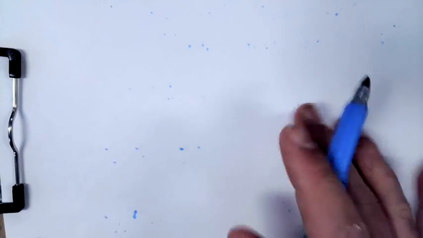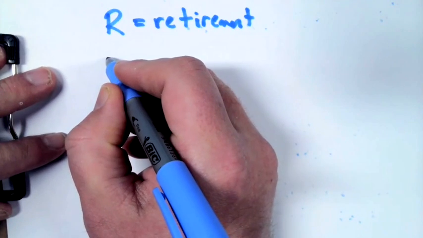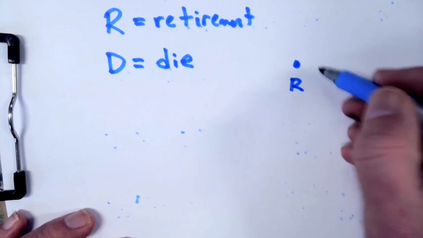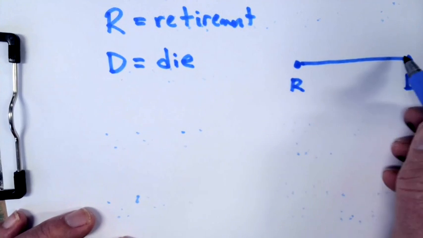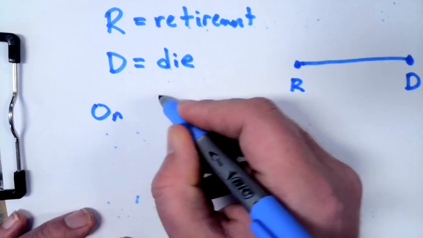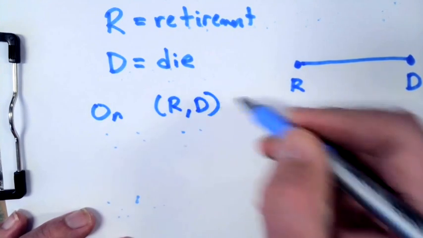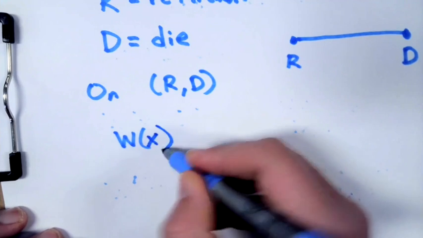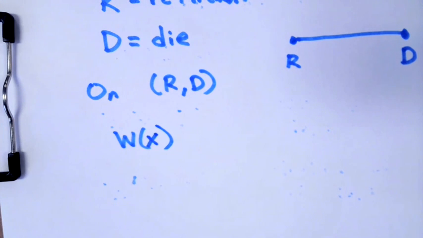Now let's say we look at when they're retired. R is the moment they say, I'm done working, I don't need to work anymore. And let's say that D is the moment they die. So we can look at an interval from R to D, from the moment they retire to the moment they die. We're assuming that they retire at normal retirement age, and then they pass away a decade later or so. What would you expect W of X to be here? Positive, negative, or zero? Surely at this point, they have more money than they owe, right?